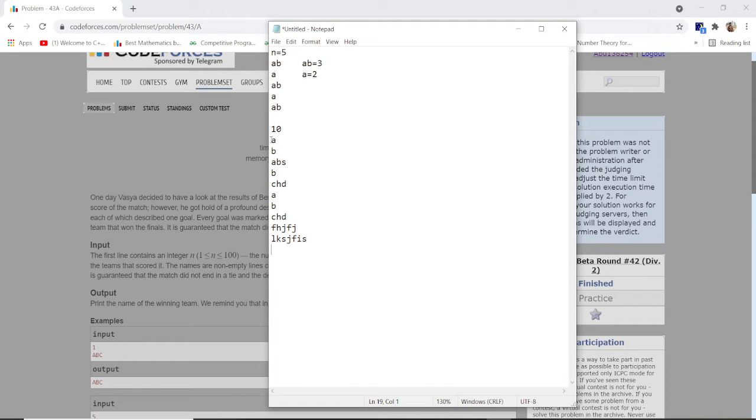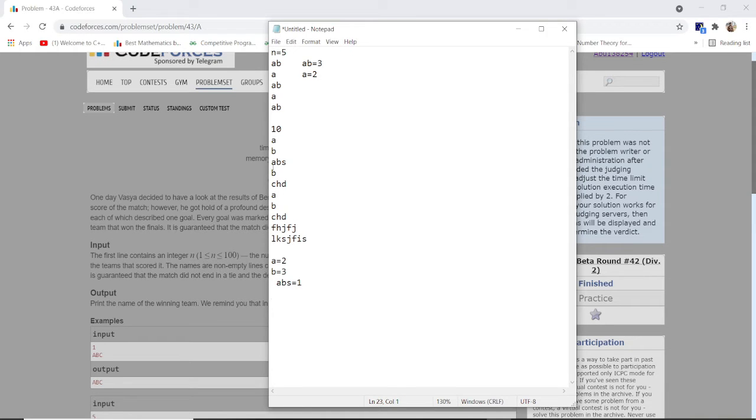You can see the frequency of A is 1, 2, so A equals 2. And the frequency of B is 1, 2, 3, so the frequency of B is 3. Now the frequency of ABS is 1, so ABS equals 1.